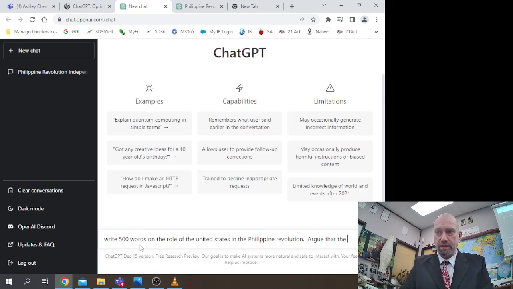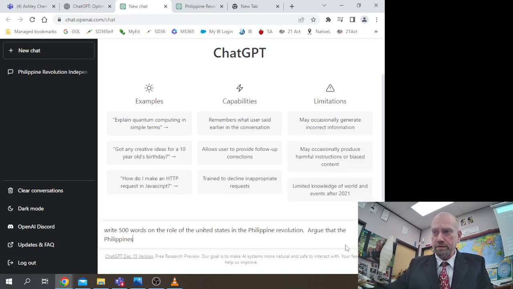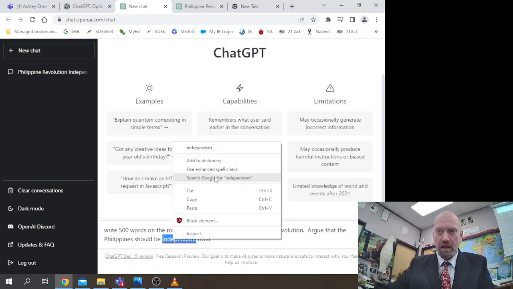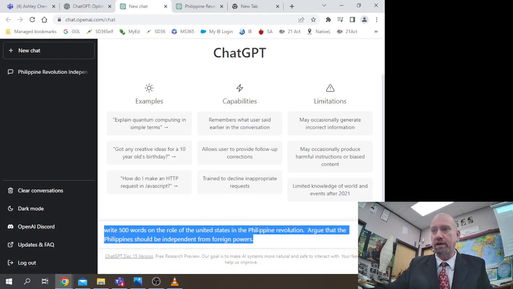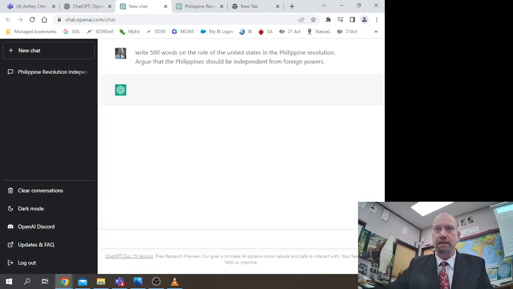Argue that the Philippines should be independent from foreign powers. Okay, let's see if that works. Just in case it doesn't work, I'm going to copy that here. I put two sentences into there. Let's see if this works.